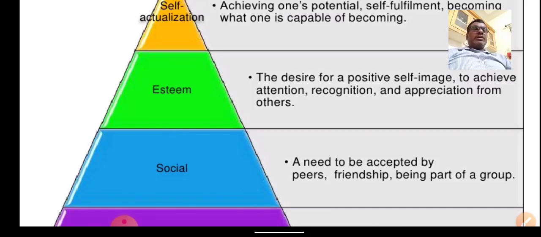Being a manager, you have to give such an assurance to an individual: we are here with you to help, we are here with you to support, we are here to help you be a part of society. This type of environment you need to create in an organization, then only an employee works effectively and efficiently. So this is a basic need.